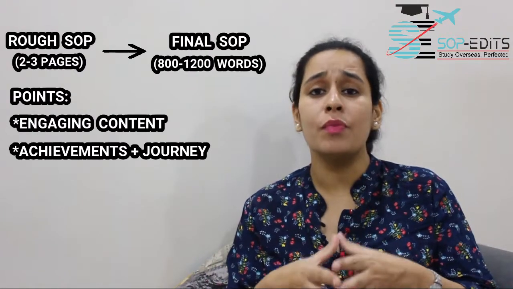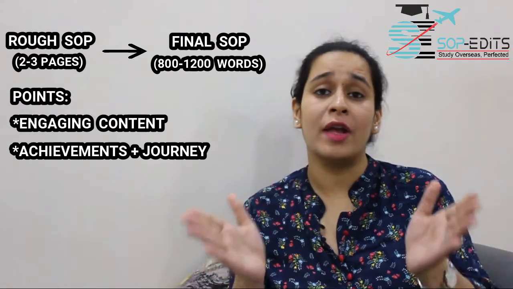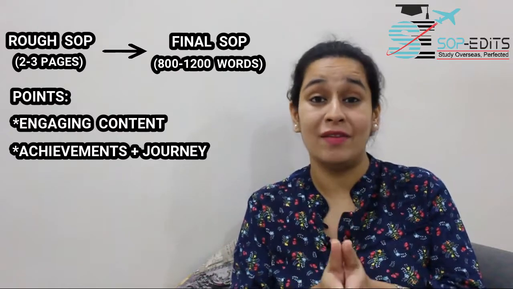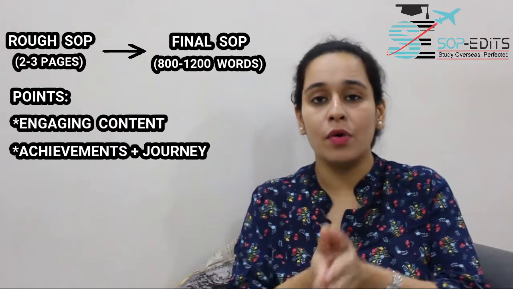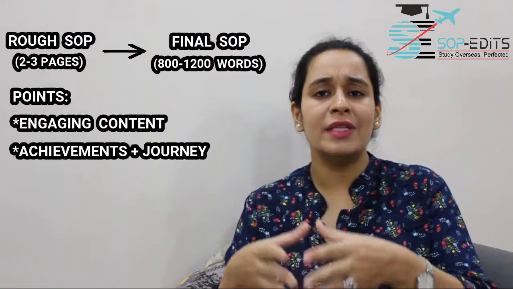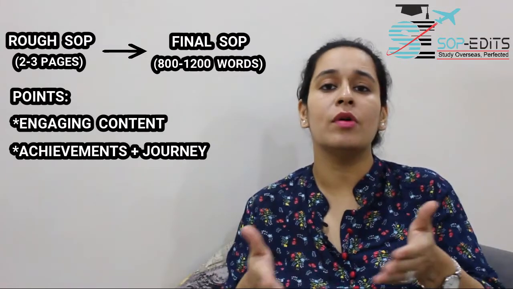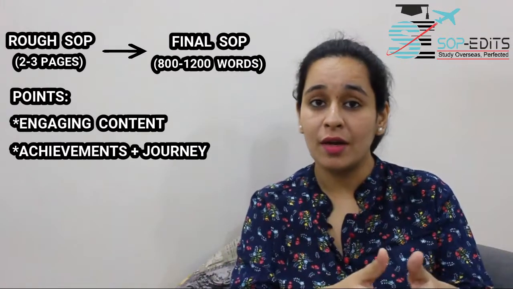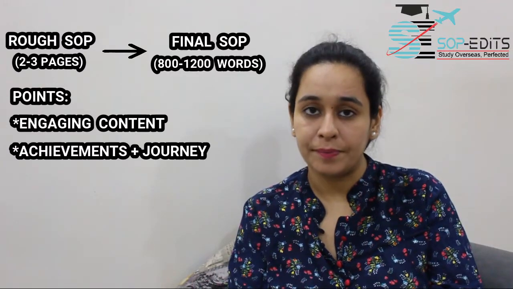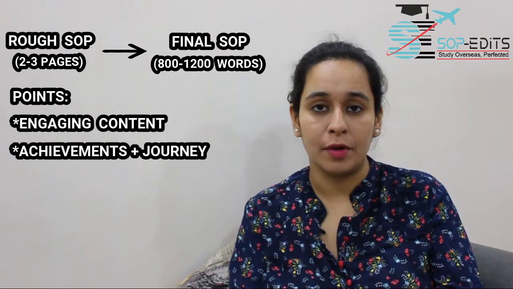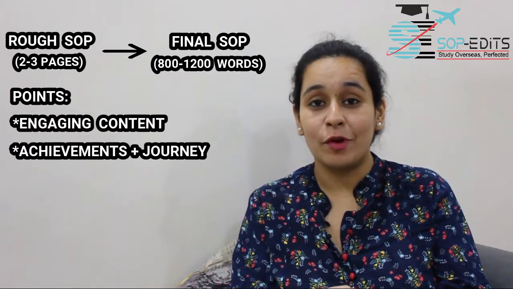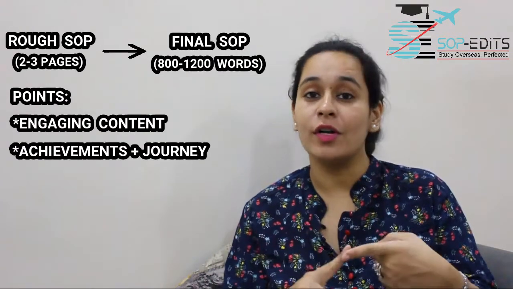So it's really not important to put 100 achievements and not give a story or a journey behind even one of them. What's more important is to put 2 to 3 significant achievements and then talk about the journey that has led you to that, as well as shaped the person you are. That is really impactful.